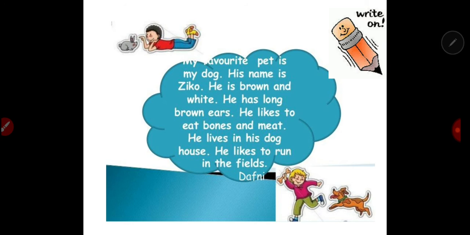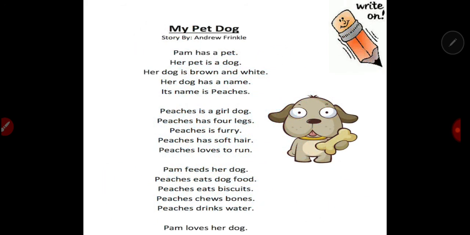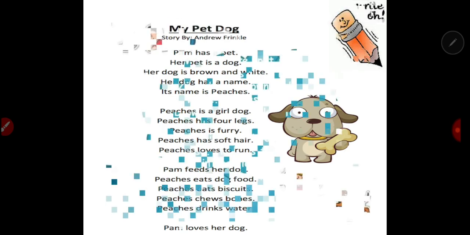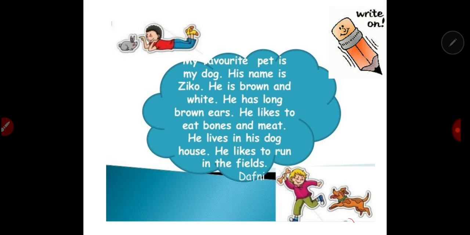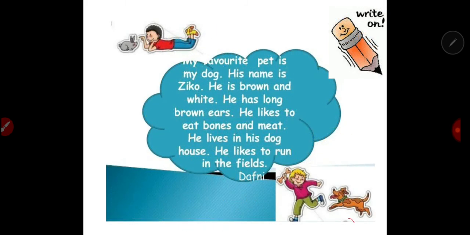Now, also grab your copybook or English copybook and kindly open the blank page and copy this. Okay? So, this is a sample composition about a dog, a favorite pet. Okay? So, kindly copy this. You can pause the video and copy the words or these sentences. Okay? So please, you have to start with a capital letter and end with a period.